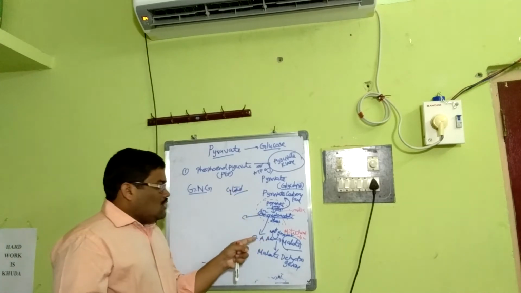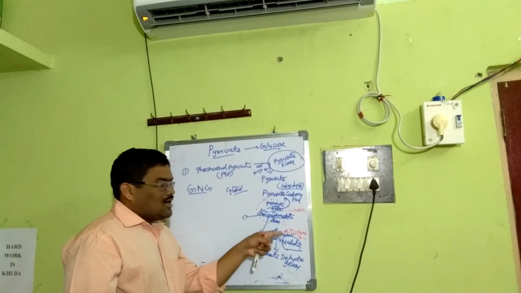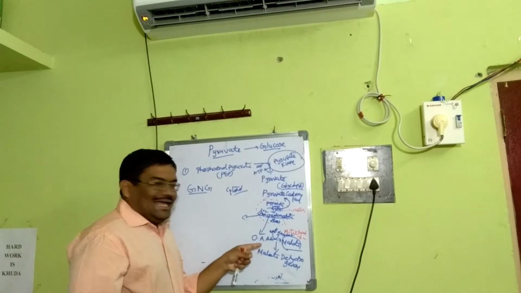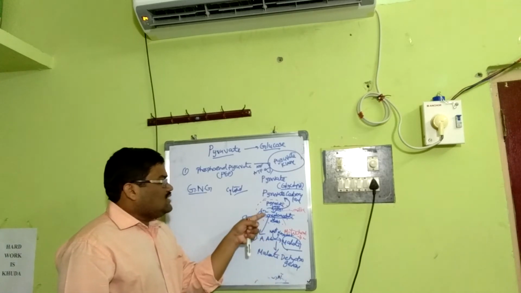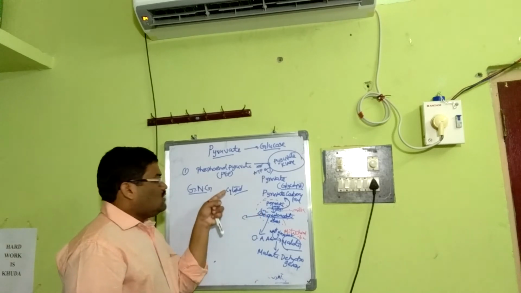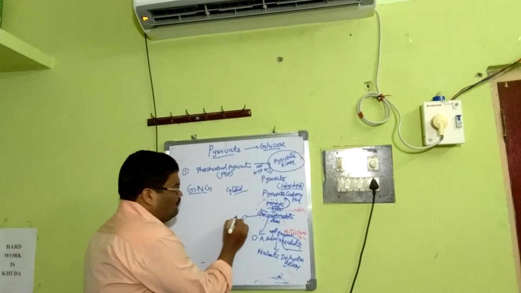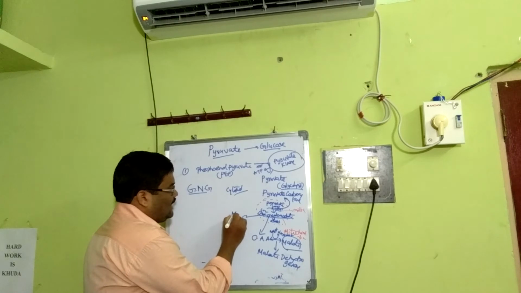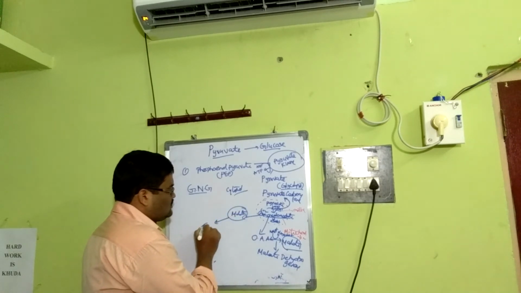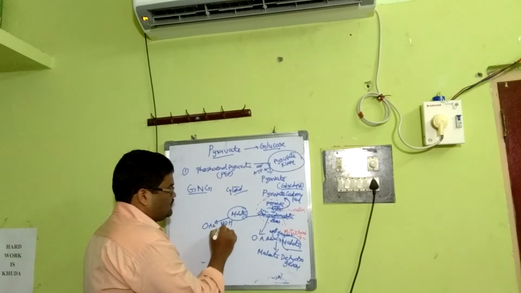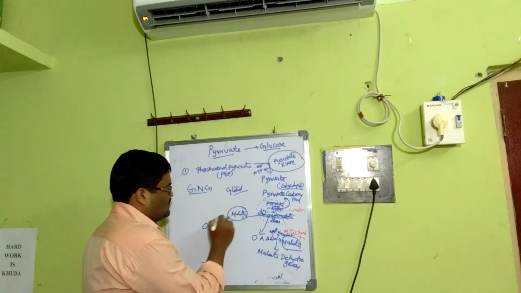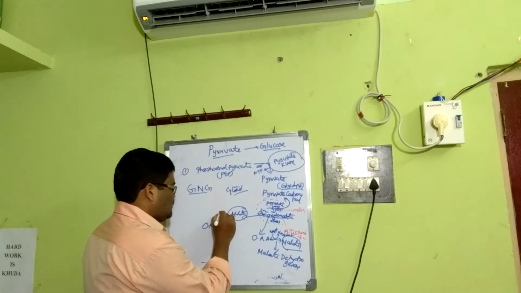I am repeating again. Oxaloacetate becomes malate through a reversible step by the enzyme malate dehydrogenase, and this malate comes out of the mitochondria into cytosol. After coming into the cytosol, this malate becomes oxaloacetate again by the same enzyme, malate dehydrogenase.